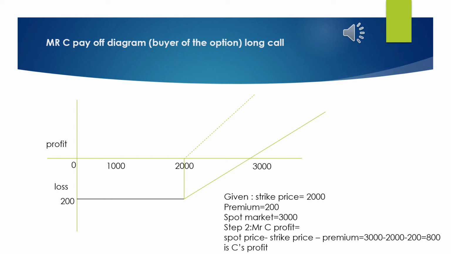This simply means that C has executed a contract when the spot rate is 3000 and he has earned 1000 rupees from it, from which he has deducted the 200 rupees premium that he has paid to the writer of the option, and his actual profit is rupees 800.